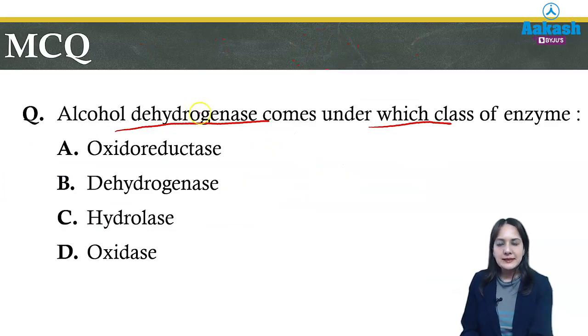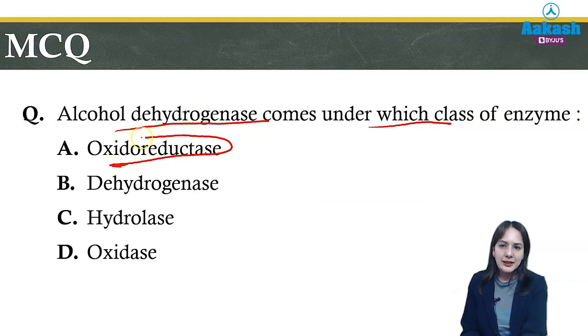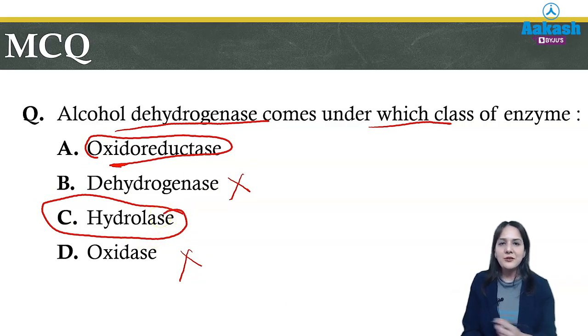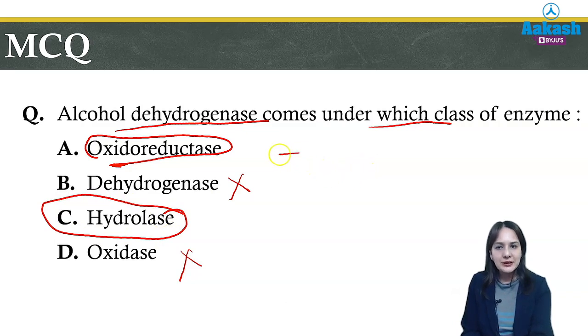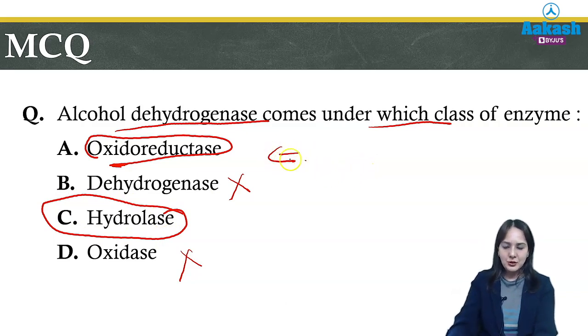So to answer this question now, alcohol dehydrogenase, we know that there is reduction, so it is oxidoreductase. Answer is oxidoreductase. Why not dehydrogenase? Because there is no such class which is dehydrogenase, neither is there any oxidase class. Hydrolase is for breaking down of bonds by adding water, so it is also not the answer. So the correct answer is oxidoreductase, and alcohol dehydrogenase belongs to this class.